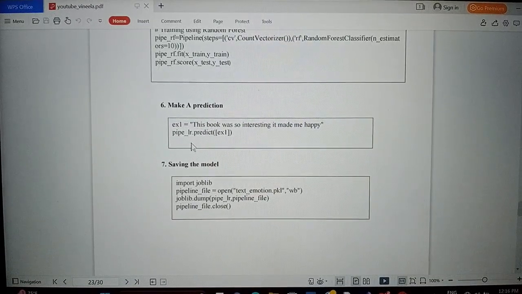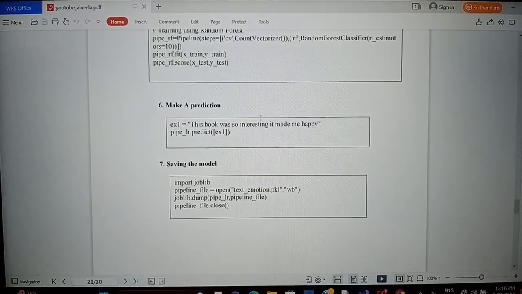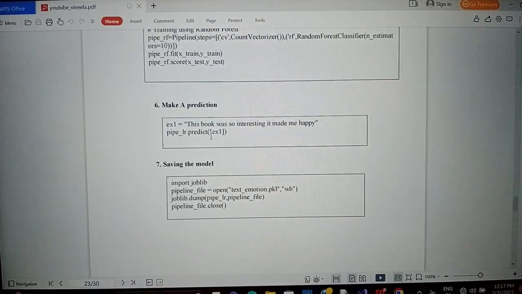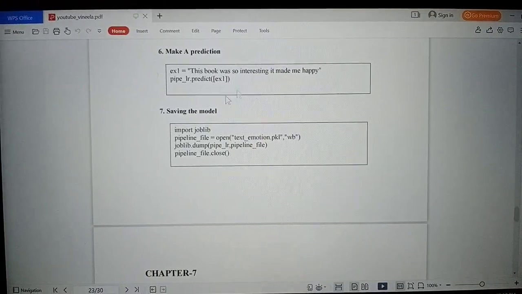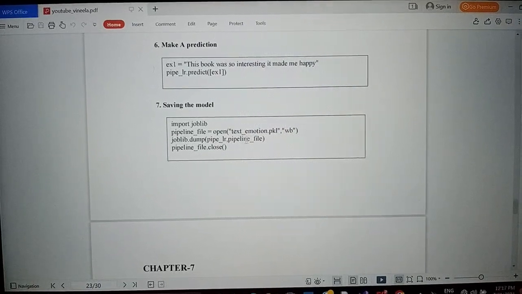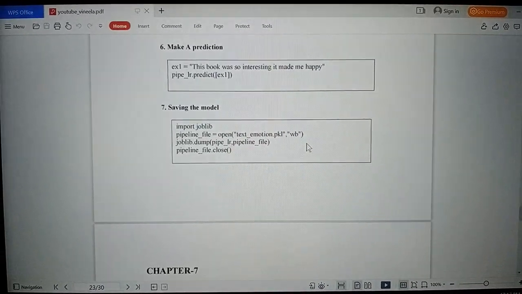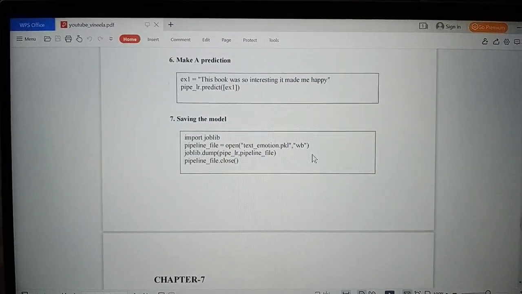By using the function lr.predict, we are predicting what is the emotion present in this text. After predicting, we are saving this output in joblib, which is useful for us to get the output, like the emotion detection and a predicted graph.